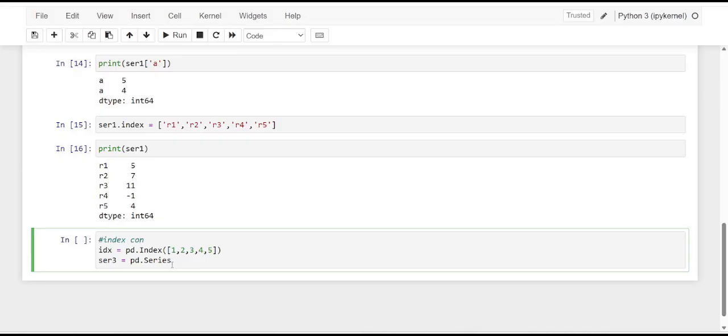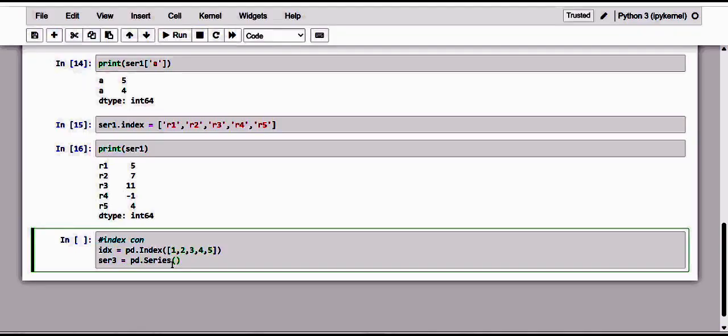And to this series I'm going to provide the input elements. Kindly see here, dear friends, the elements we have already used: 5, 7, 11, minus 1 and 4. And here I'm going to provide the index constructor, which we have already separately defined in the idx variable.